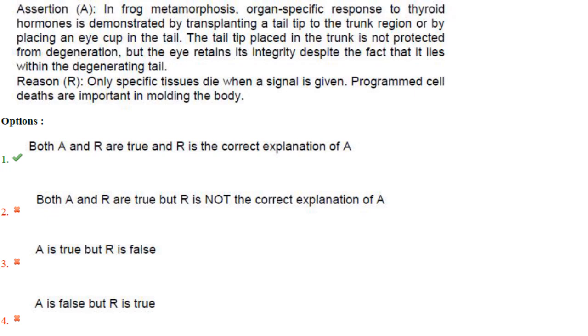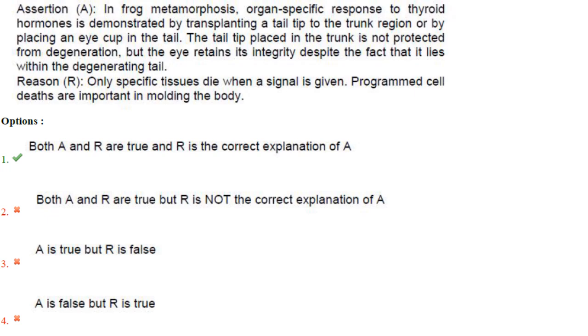Then next one. In frog metamorphosis, organ-specific response to thyroid hormone is demonstrated by transplanting a tail tip to the trunk region or by placing an eye cup in the tail.